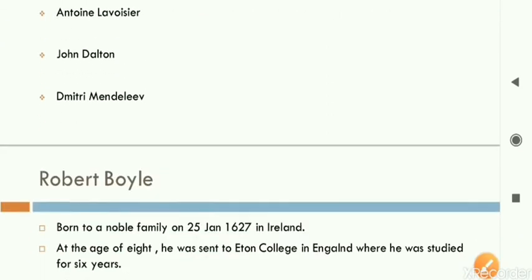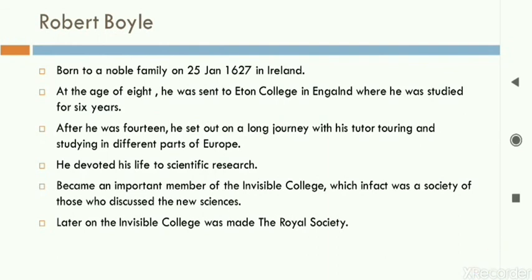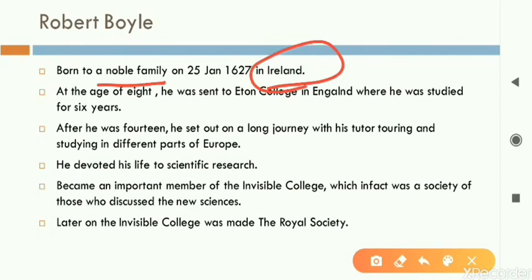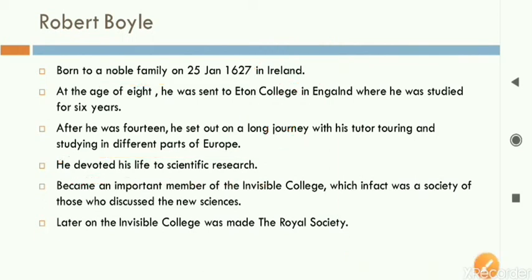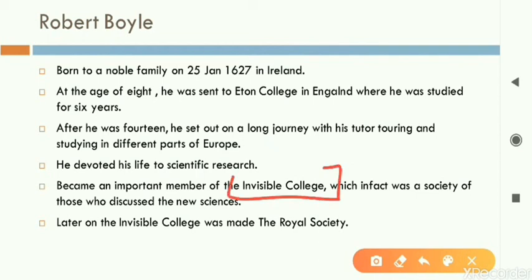Next, let us do Robert Boyle. So let me read here. Robert Boyle was a scientist. He was born in a rich, noble family in Ireland. This is just for reading, nothing much important there. He studied in England, and thereafter he went on studying in different parts of Europe. After completing his studies, he started working hard for what? For scientific research. He became a scientist, and then he became a member of the Invisible College. This was not exactly a college. What was it then? It was a society. Society means it was a group of what?